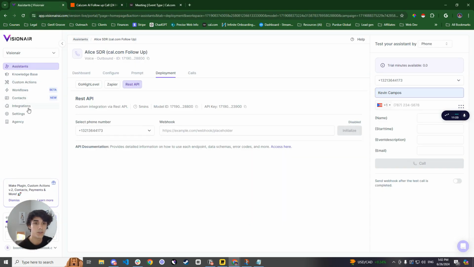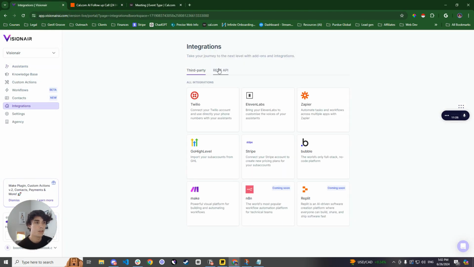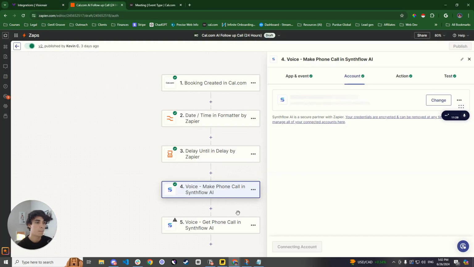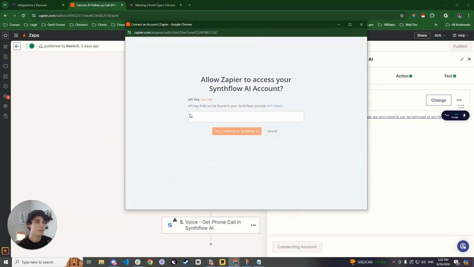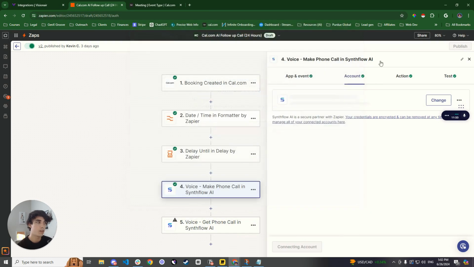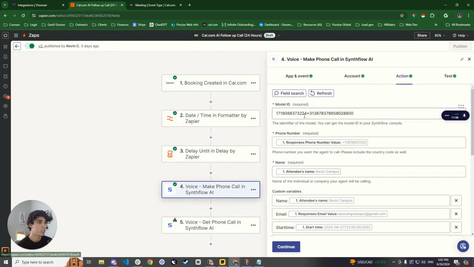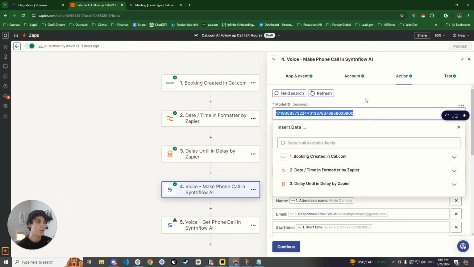In order to get that API key, the first thing you're going to want to do is go to Integrations and REST API. You're going to want to copy this API key, and then you're going to want to submit it onto here. I'm not going to do it because obviously I already have an account set up, but that's how you connect it. Now, the action is going to ask you for your model ID.